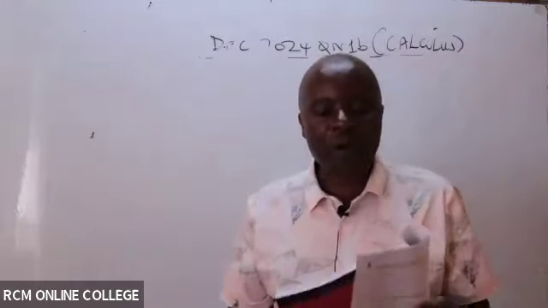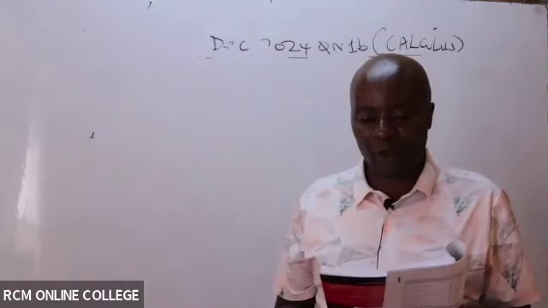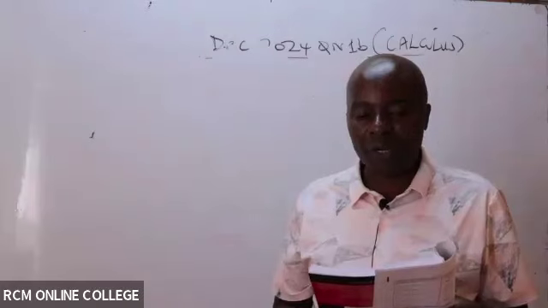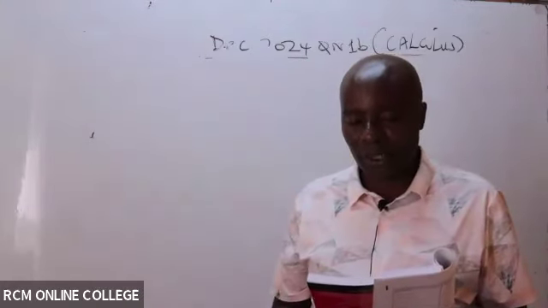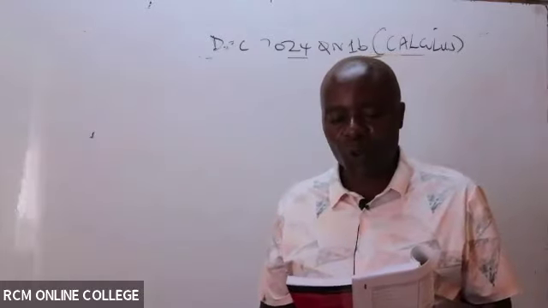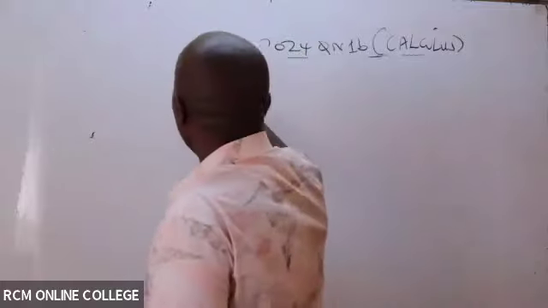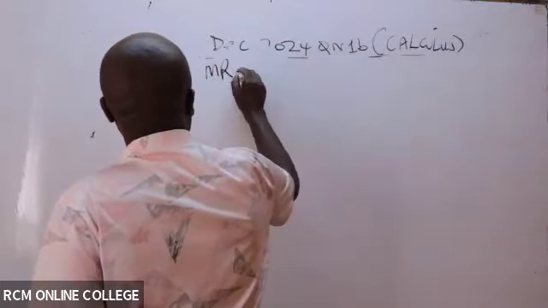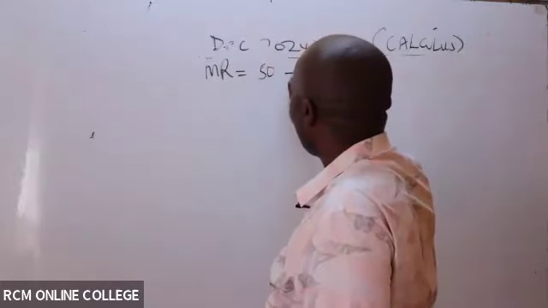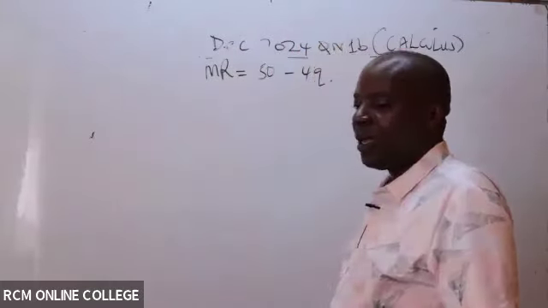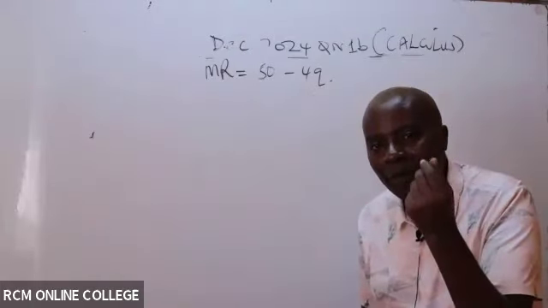So here they've told us, consider a company manufacturing a product with the following functions. The marginal revenue is given there, and then they have given us the average cost. They want us to formulate the profit function. So they've given me marginal revenue equals 50 minus 4Q. Now remember that marginal revenues are the minute, the little revenues.